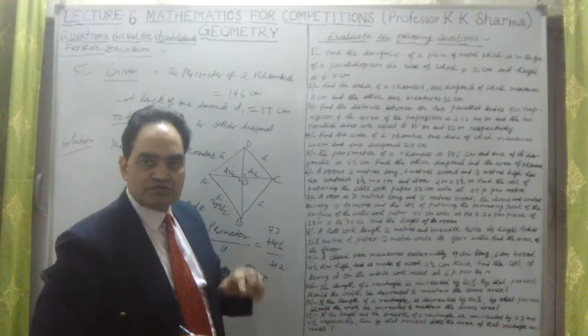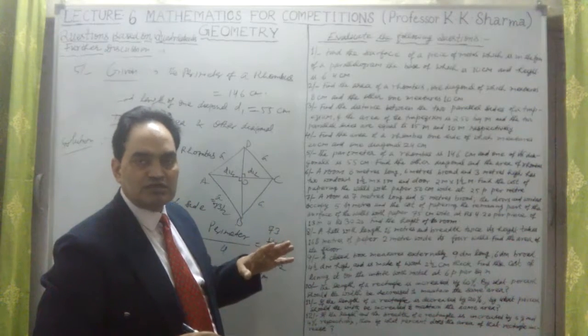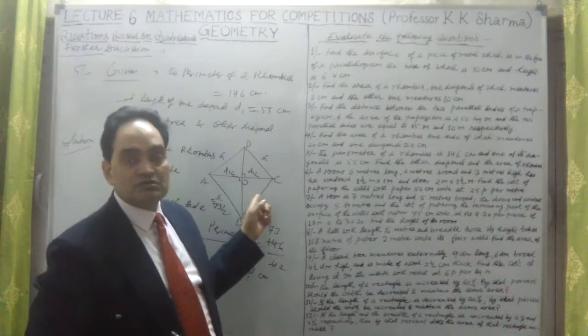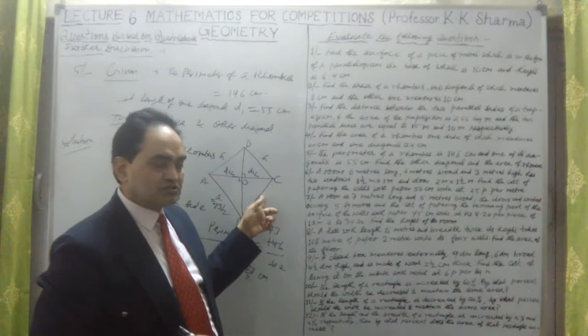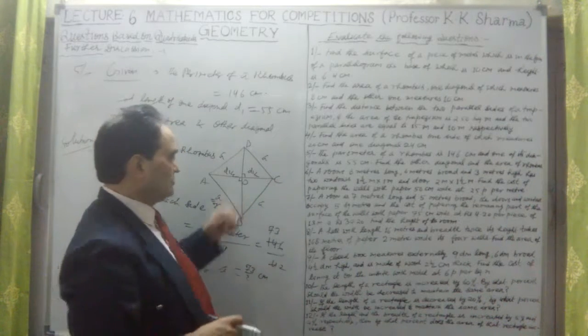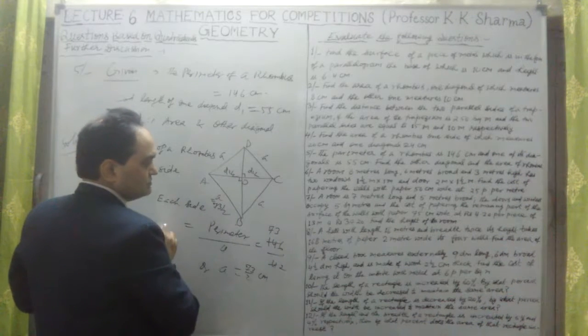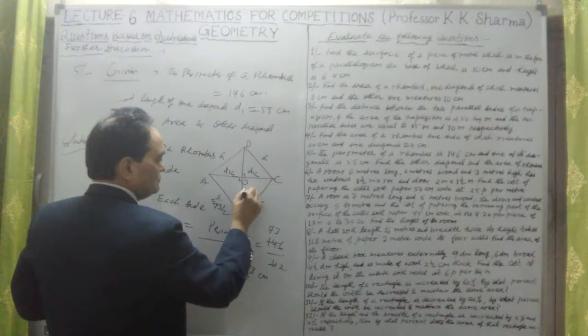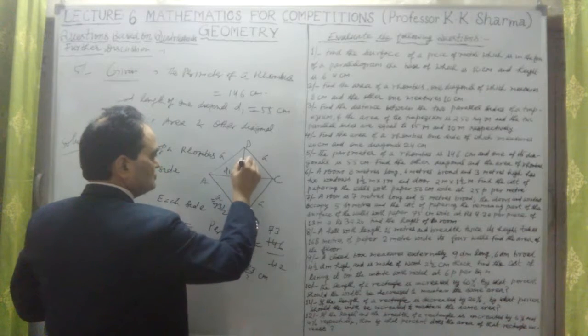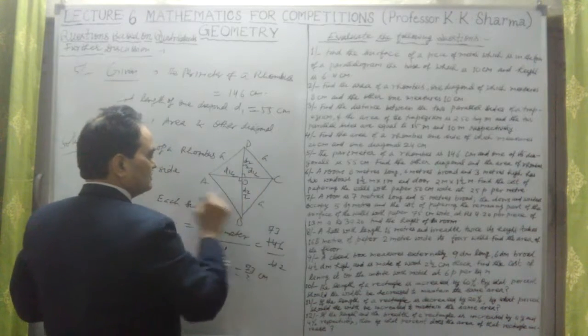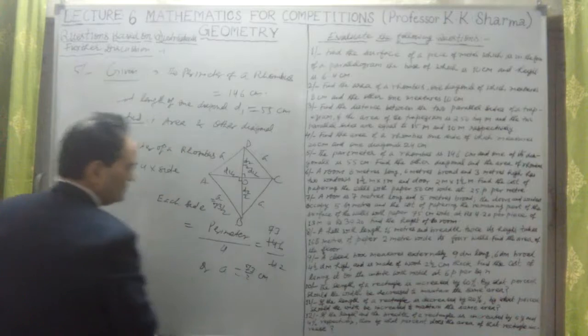In a square, all sides are equal and diagonals are equal. In a rhombus, all sides are equal in length, but diagonals are not equal. So this diagonal we have to find out first. This is D2 by 2, because this is the middle point, and this is also D2 by 2. Second diagonal, D2 by 2, we have to find out.